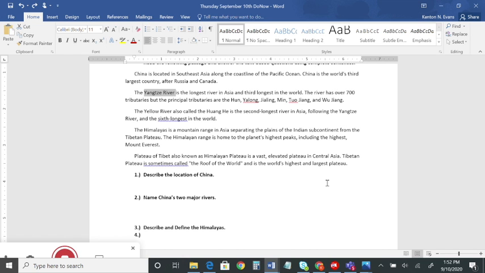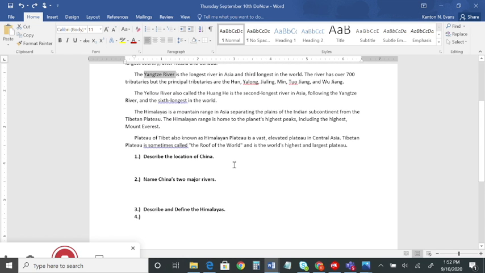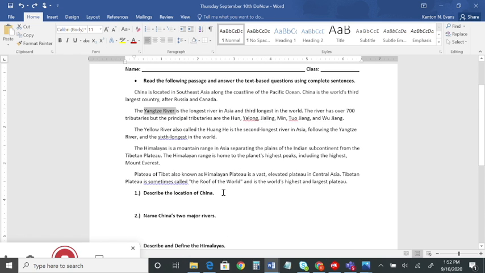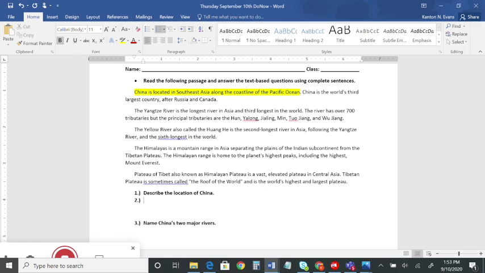Hopefully you had a chance to read this document here. Let's go ahead and talk about our questions. You need to use textual evidence when answering your questions, so if you want to highlight or underline, you can do that. Our first question: describe the location of China. You should have seen that China is located in Southeast Asia along the coastline of the Pacific Ocean. You need to put it in your own words too, because we don't want to plagiarize. So you could say China is in Southeast Asia next to the Pacific Ocean.